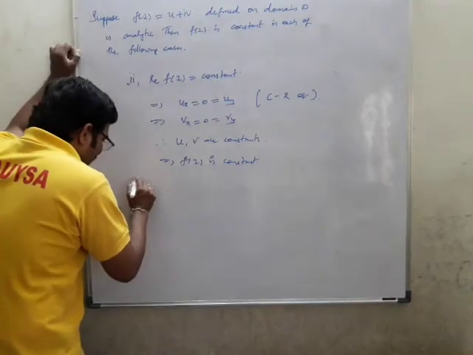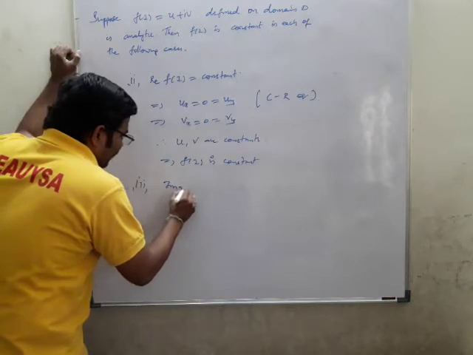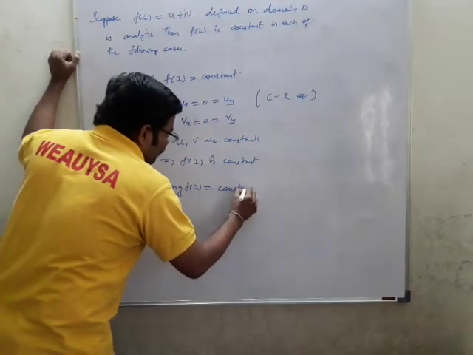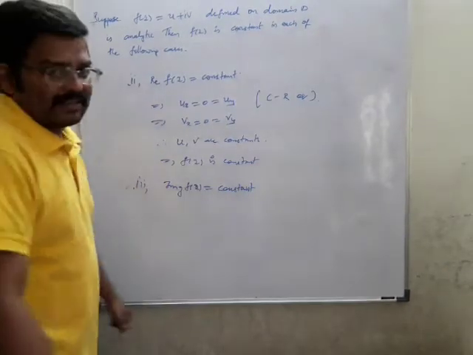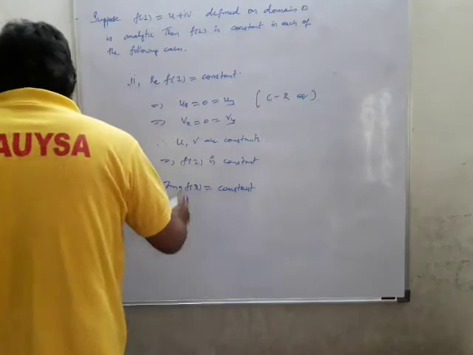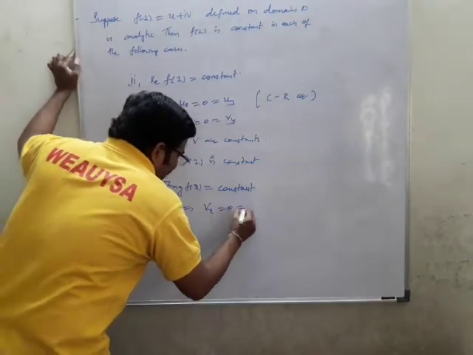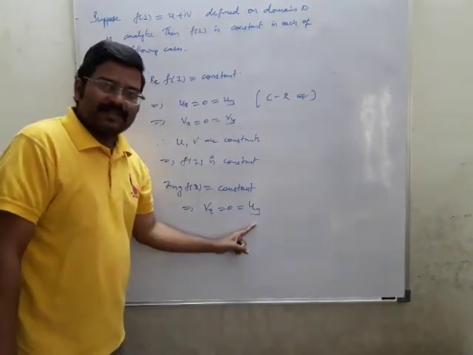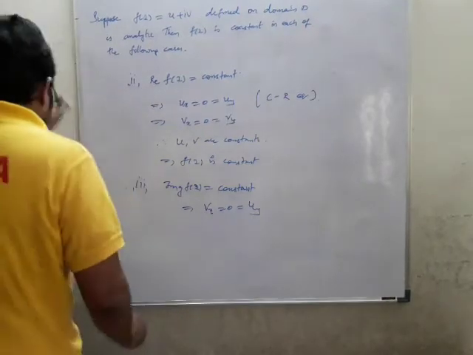The third case is that the imaginary part of f of z is also equal to constant. Similarly, for the imaginary part, we can write vx equal to 0, that is nothing but equal to uy. Vx equal to 0 is equal to uy because by the CR equations, vx equal to minus uy.